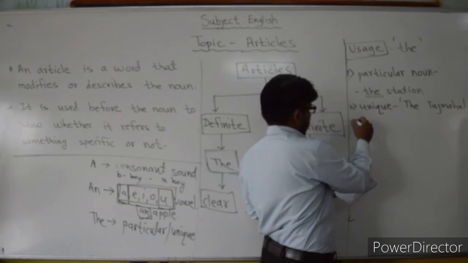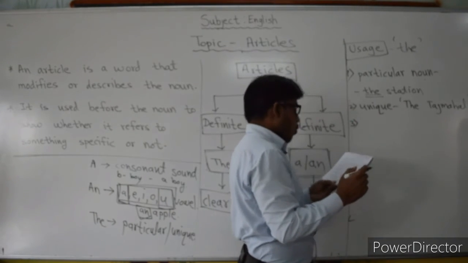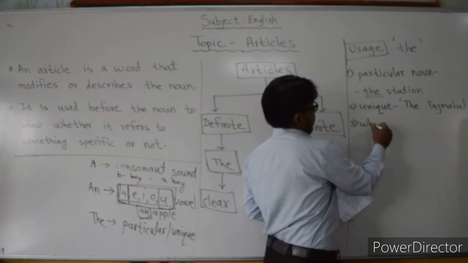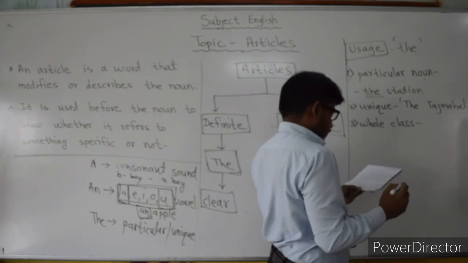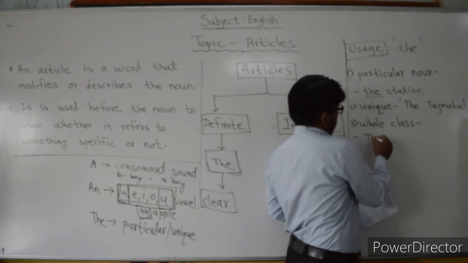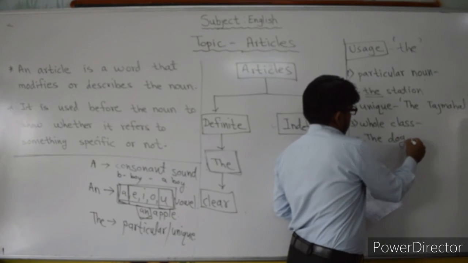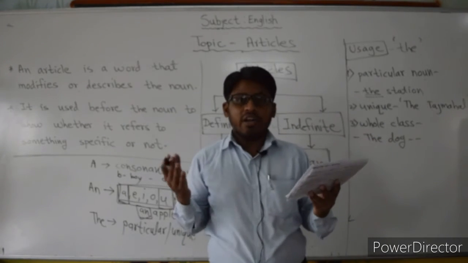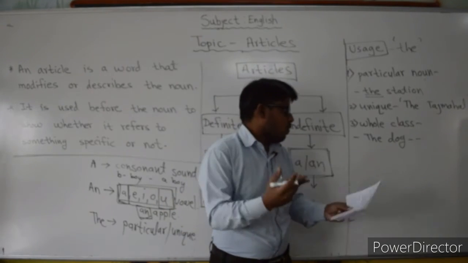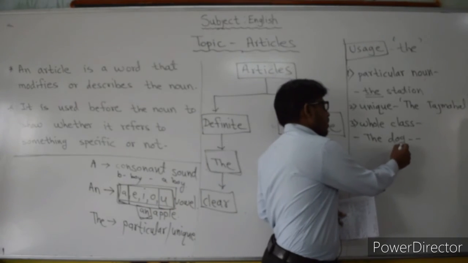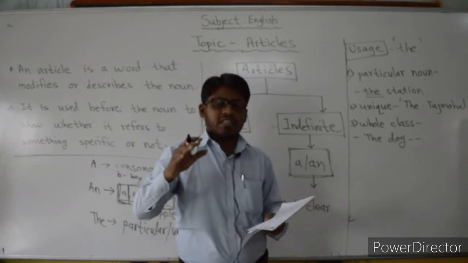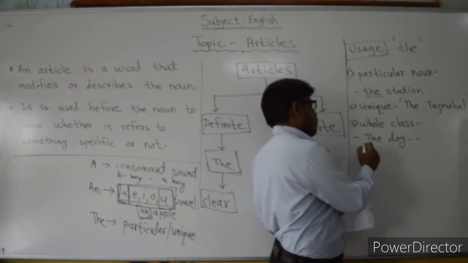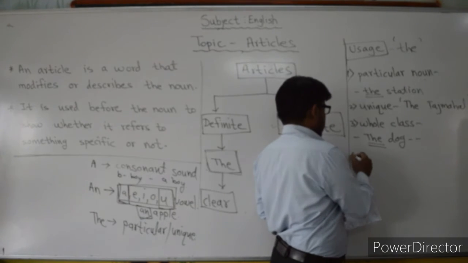Then third, represents the whole class. For example, the dog is an honest animal, means all over the world all dogs are honest. So that dog represents the whole class. So we are going to use here again the article.